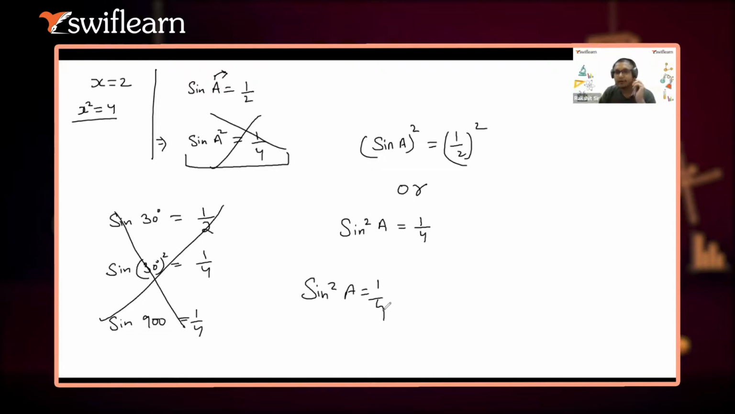So what if I do cube? In the case of cube, it will also be the same thing. Sine cube A equals 1 by 8. So the value will be right, squaring, cubing as usual, but in the trigonometric ratios, I will never ever square or cube the angles. Just understand this thing. If I'm saying sine A, again, same thing.